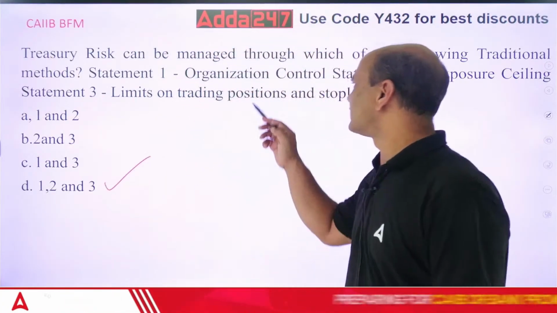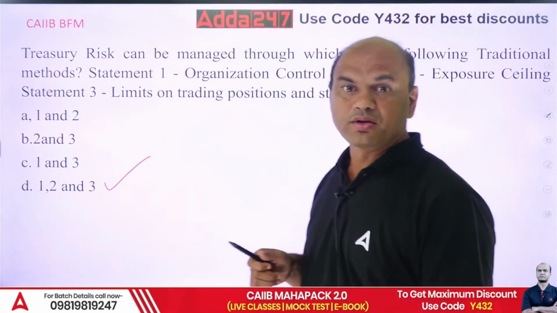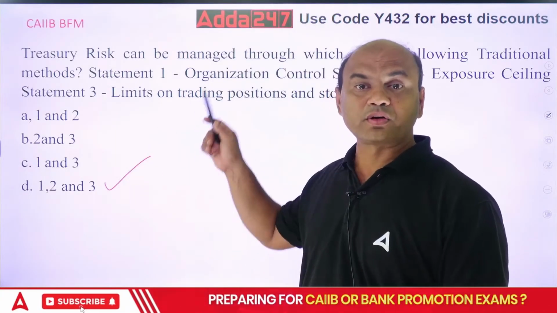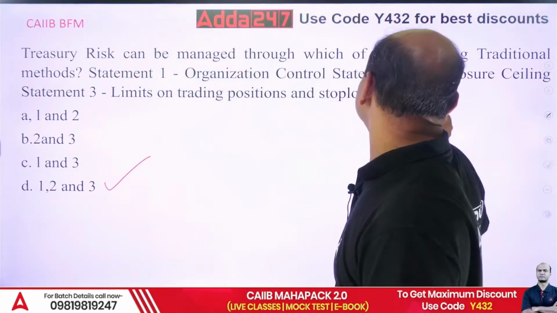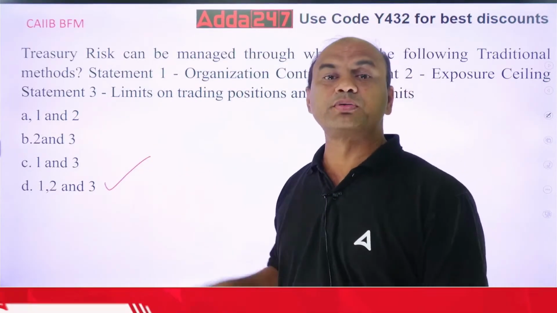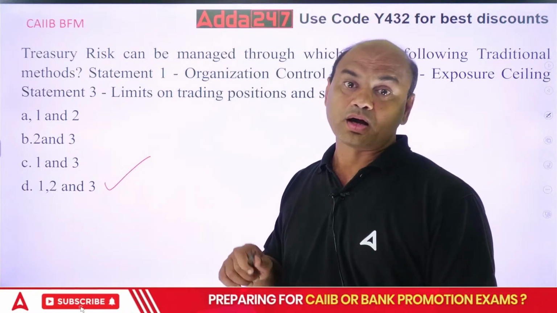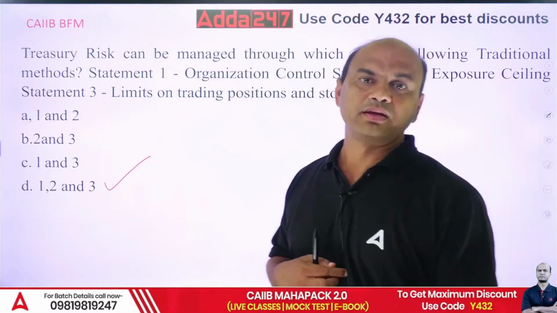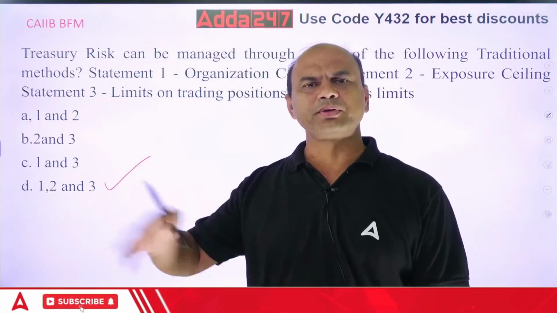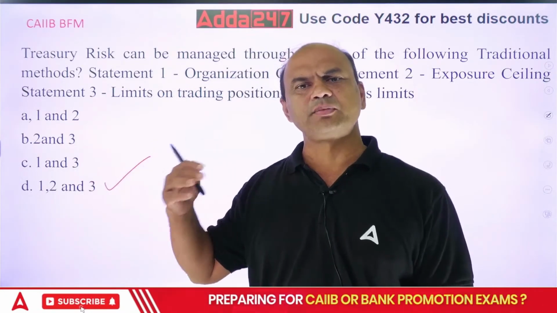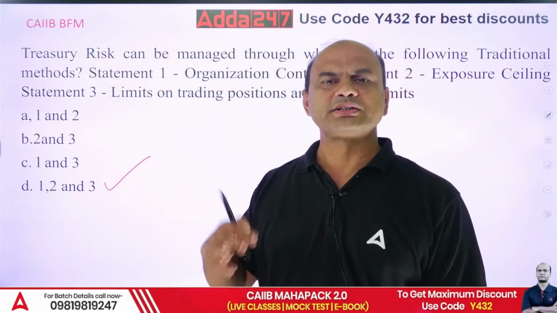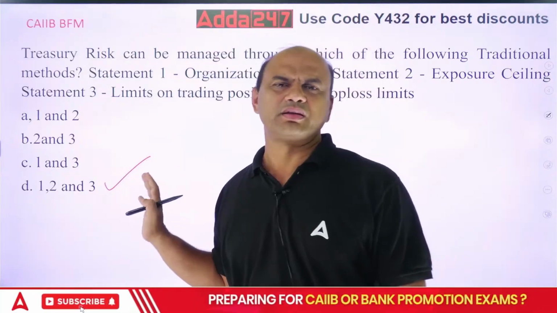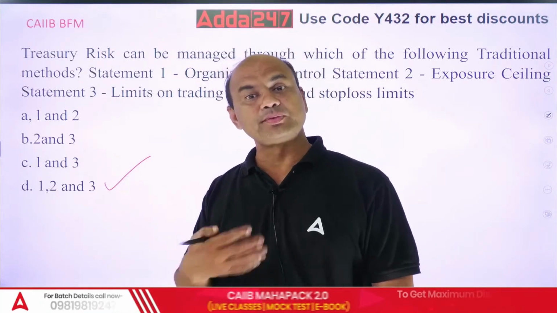Organizational control statement means the limit within which the organization can work in treasury. What is the maximum limit of the organization? Second is the exposure ceiling statement. Exposure means per customer or per bond. How much can you purchase of bonds for a particular company? Otherwise, what will happen? I'll purchase all the bonds of one company only. Let's say Tata's, or some company X. And tomorrow that company X says, no, I don't have money. Gone. The whole investment is gone.